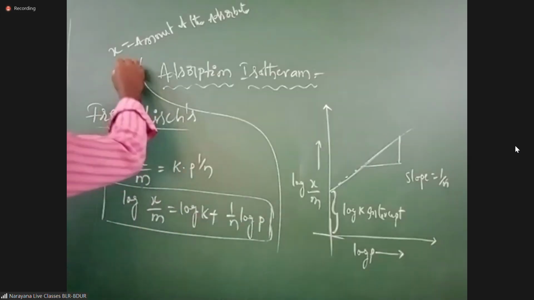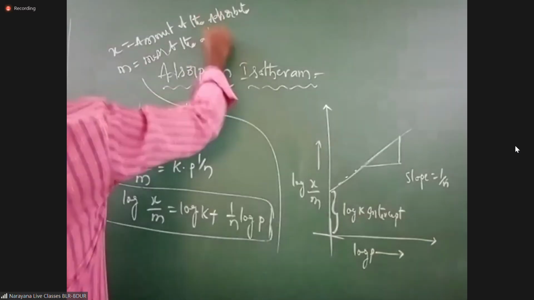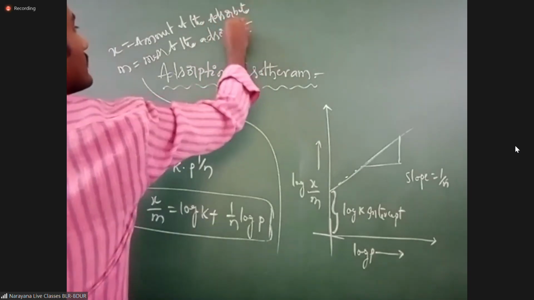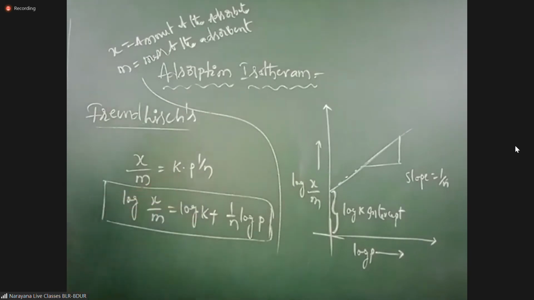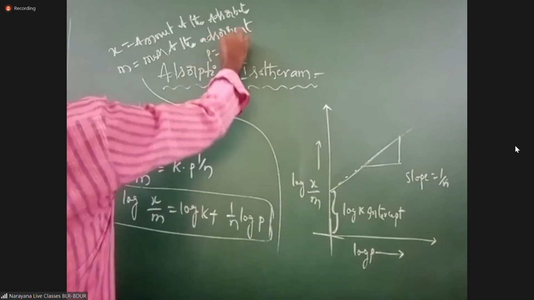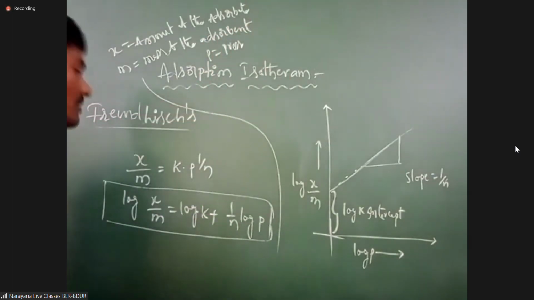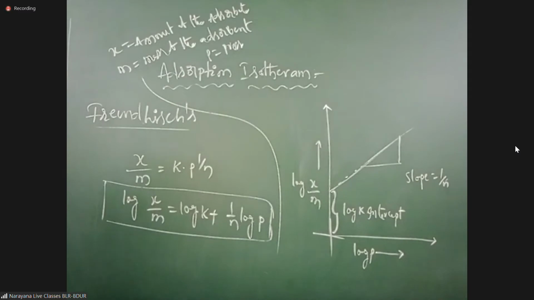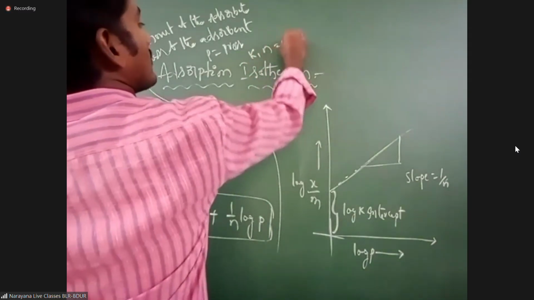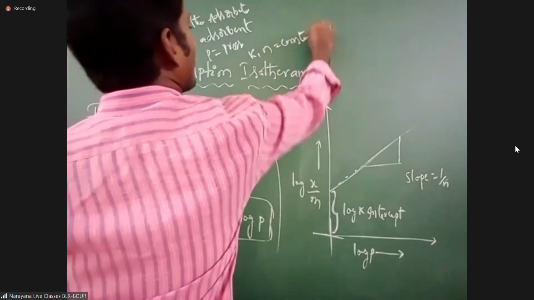Mass of the adsorbent. What is the p here? Pressure, equilibrium pressure. Whereas k and n are constants.